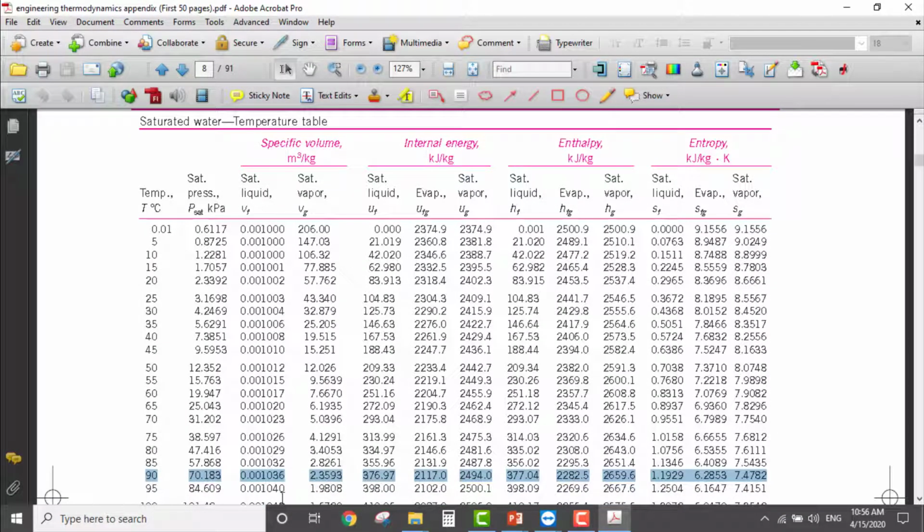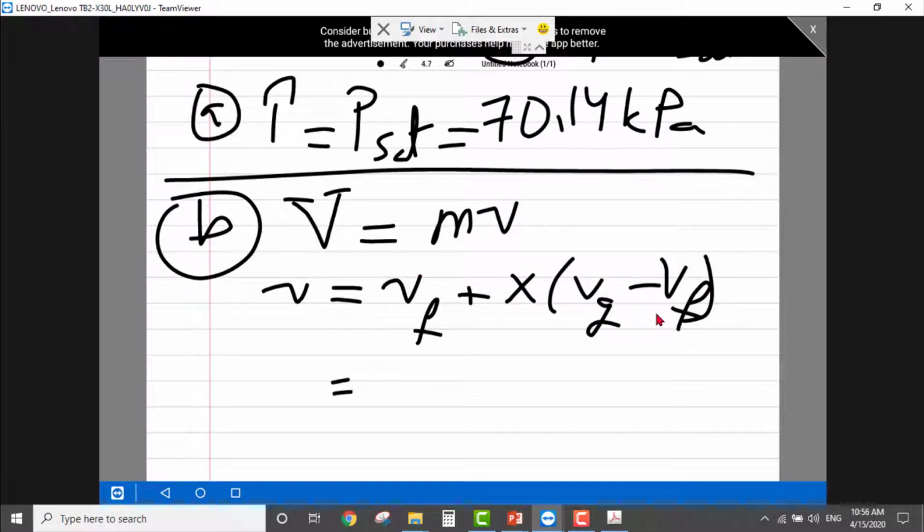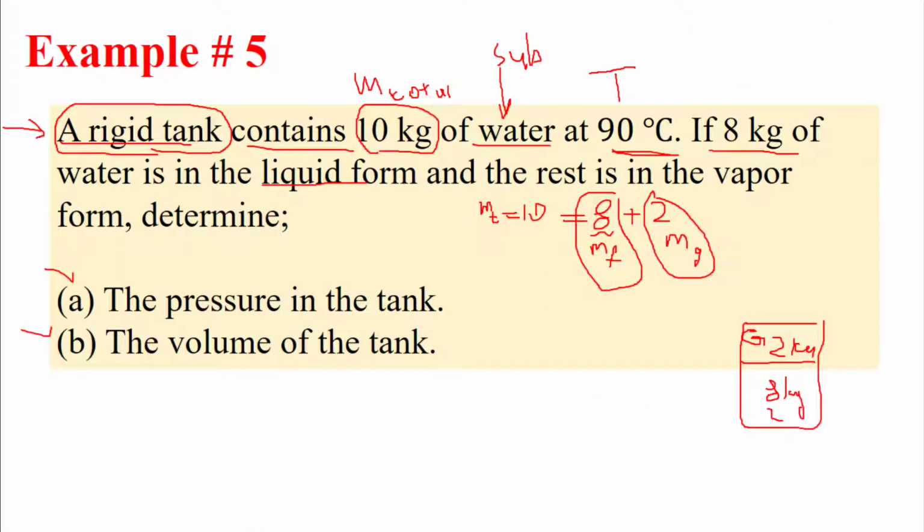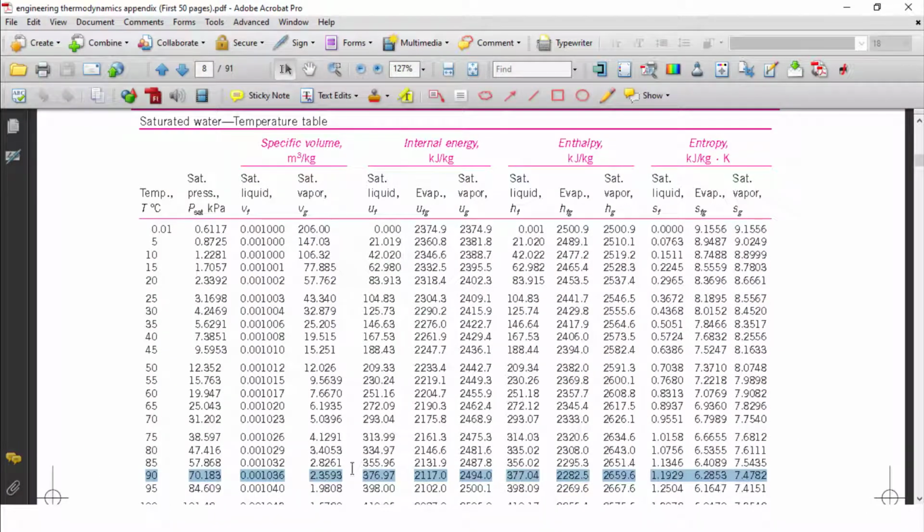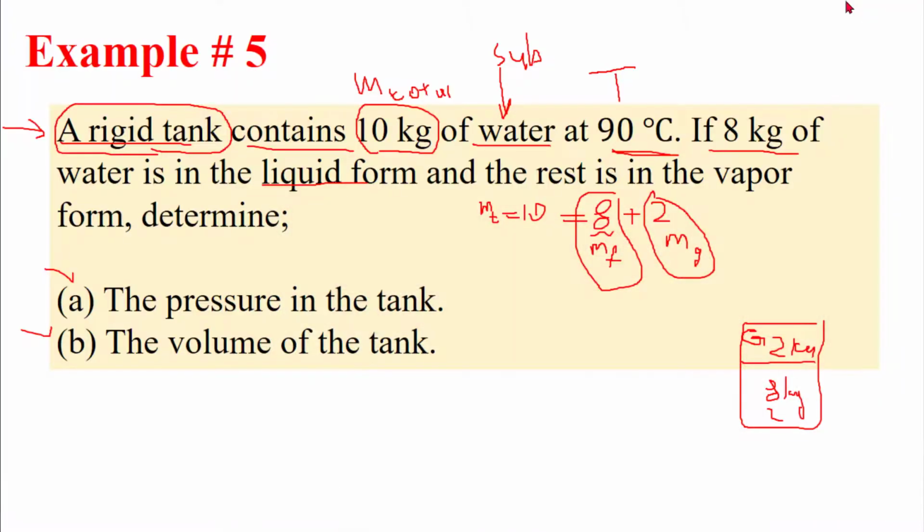Here it is. So here is Vf, 0.001036. So here I can write 0.001036 plus 0.2 multiplied by Vg minus Vf, where Vg is 2.3593, minus Vf, which is 0.001036.